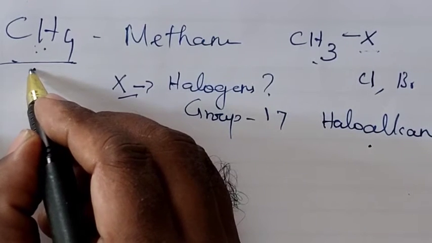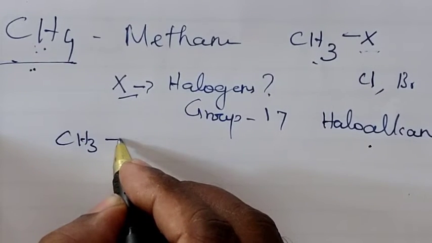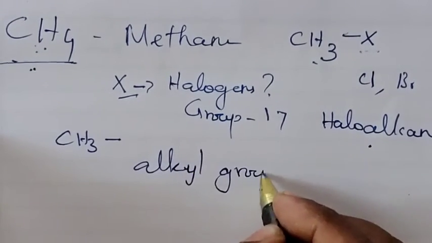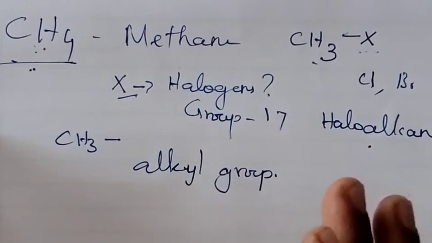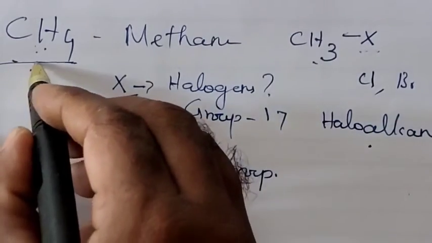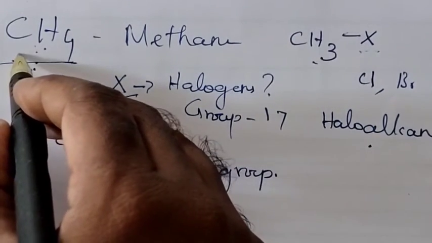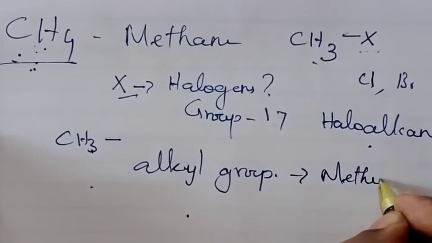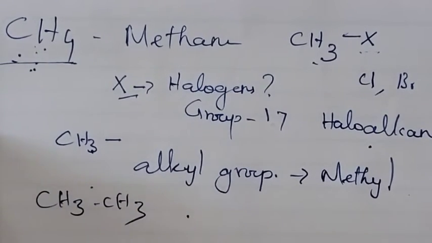From an alkane, if one hydrogen atom is replaced, we will get CH3. This we call it as alkyl group. What do you mean by alkyl group? If a hydrogen atom is removed from an alkane, the resultant group is called alkyl group. For example, if from methane one hydrogen atom is removed, then the resultant group is called methyl group. Similarly, from ethane, formula CH3CH3, if one hydrogen atom is removed, we will get